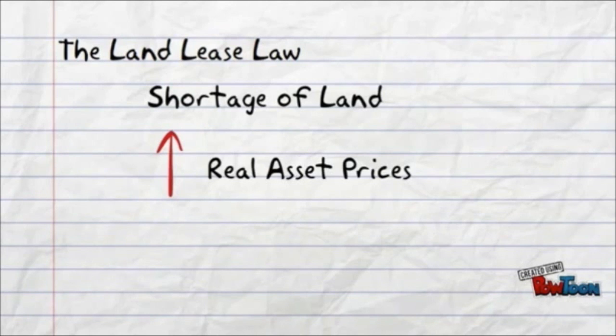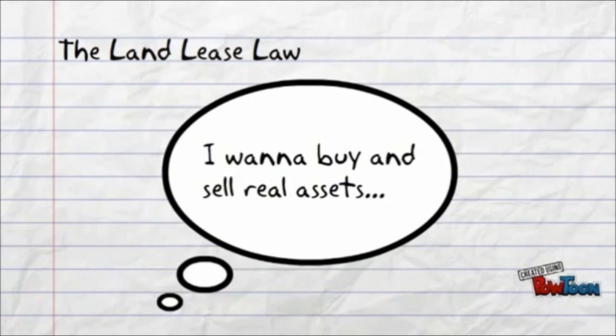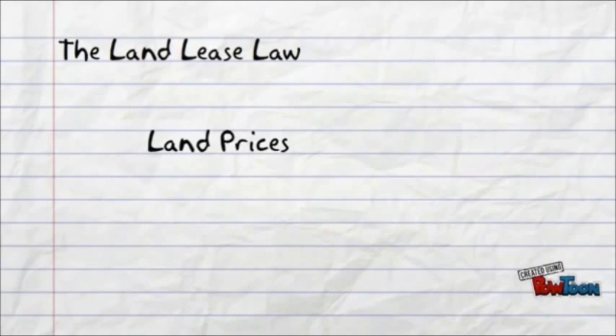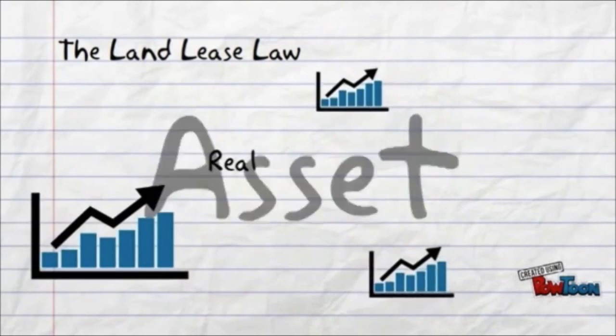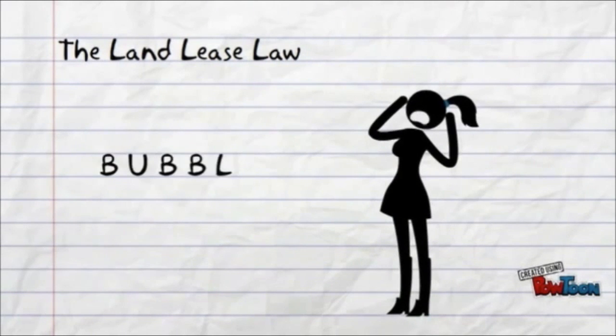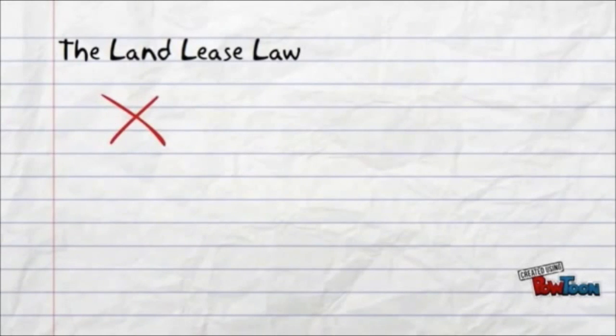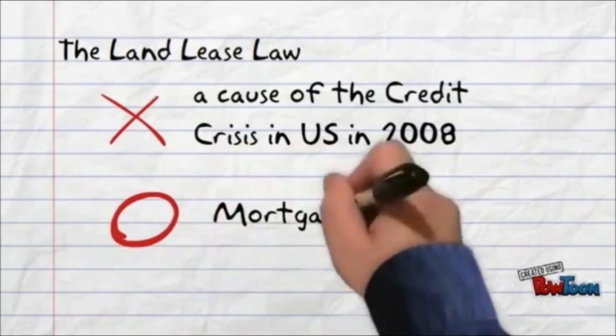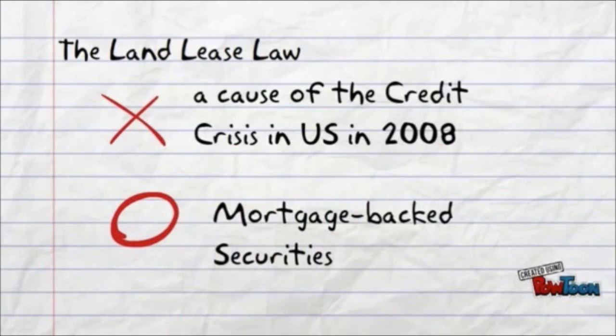The Land Lease Law encouraged people to gain from buying and selling land and discouraged them from renting it out. Under the condition that land prices kept increasing, investors and landlords became irrational and thought that real asset prices would keep increasing regardless of the fundamental price. A real asset bubble was created and contributed to the Japan bubble in 1989. However, the Land Lease Law was not a cause of the credit crisis in 2008. Housing and land default in the United States in 2008 was mainly due to problems arising from mortgage-backed securities, not something like the Land Lease Law in Japan.